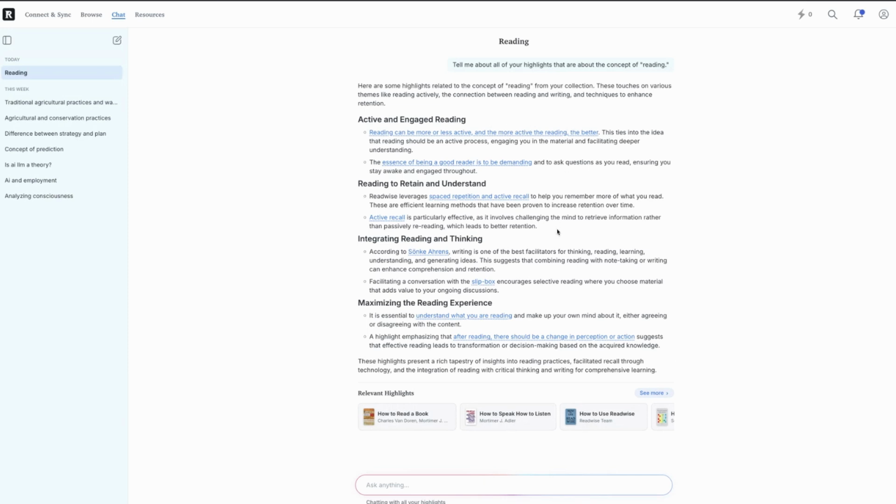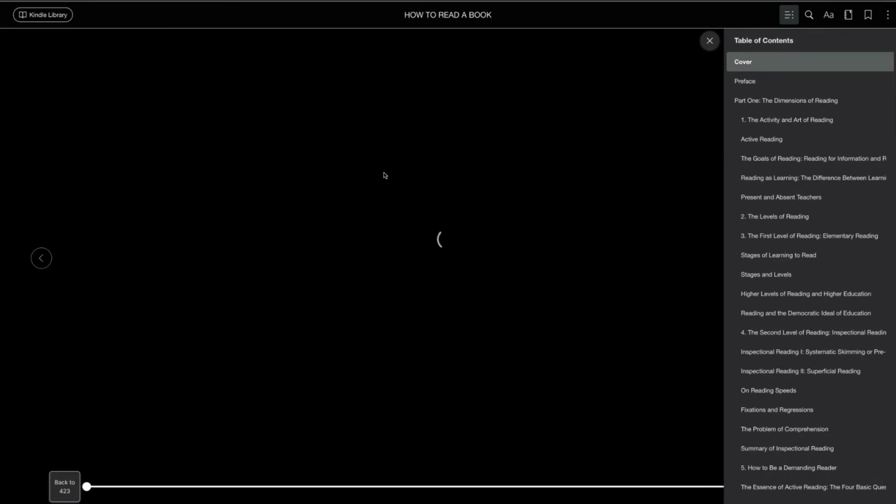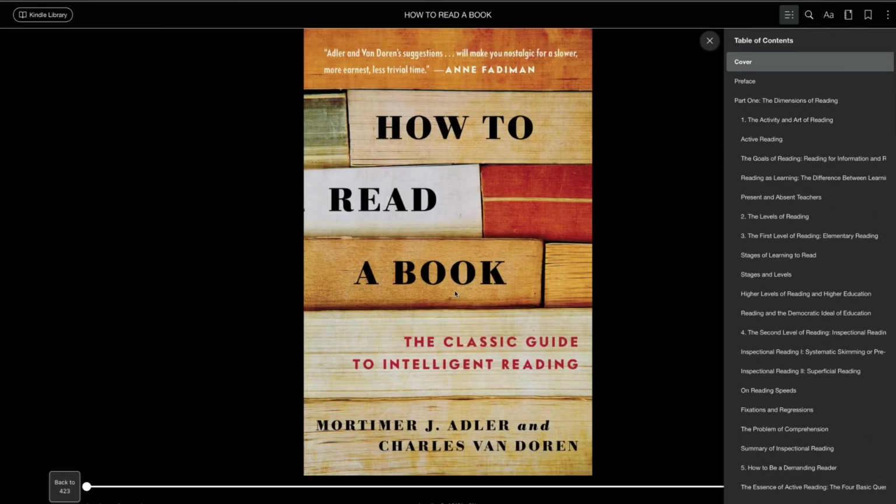I think reading is huge. Several years ago now, I read How to Read a Book, and I'll show you the cover. This is the book, How to Read a Book, by Mortimer Adler and Charles Van Doren. It's a life-changing book if you let it. And one of the things in this book, and this is like a superpower use case that I can already show you with this first example, is something called syntopical reading.